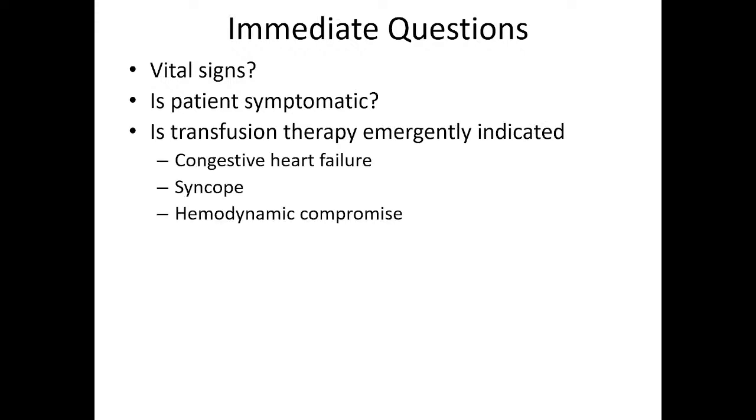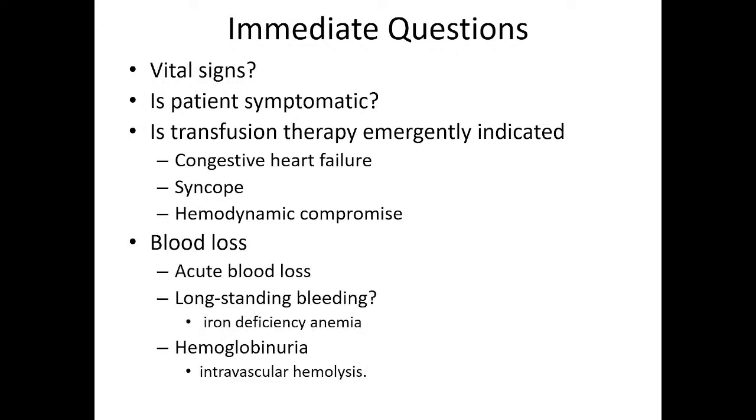Is transfusion therapy emergently indicated in situations like congestive heart failure, syncope, hemodynamic compromise? Because of anemia, if these are there, then we need to transfuse in emergency. Is there any blood loss which may cause anemia? So, acute blood loss, long standing bleeding or hemoglobinuria.